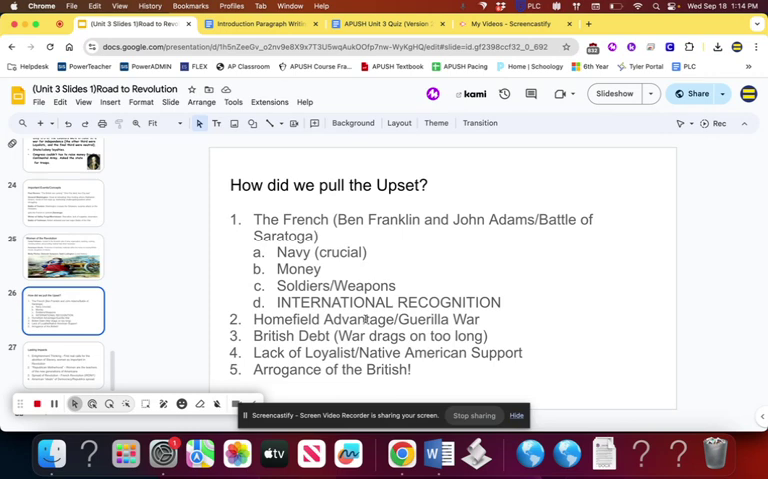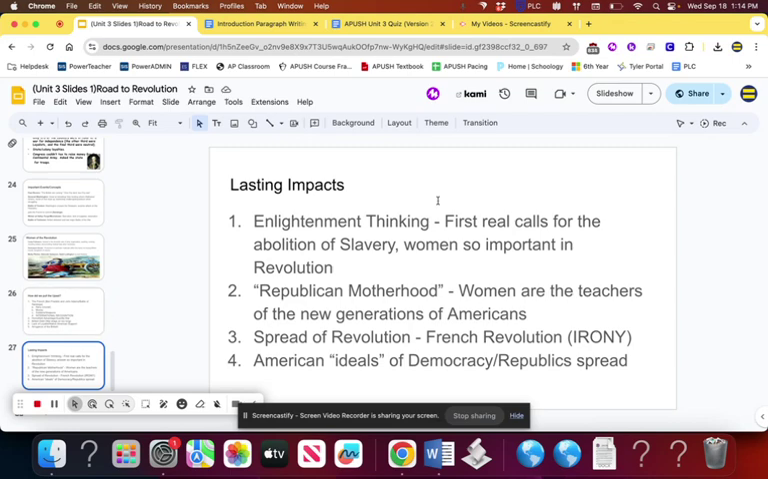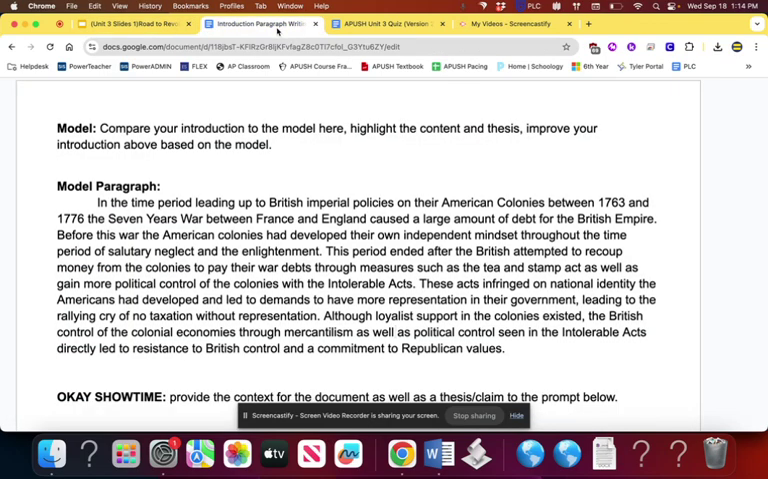Hold field advantage in guerrilla war, we talked about that as well, causing the British debt, and then lack of loyalist support. It's difficult for them to reach these loyalists when they live in low-level populated areas far away from the coast. Anyways, the lasting impacts, don't worry about for now. We're not going to ask those on your quiz. Those will be more of a part two of unit 3 thing. One more thing before you leave.